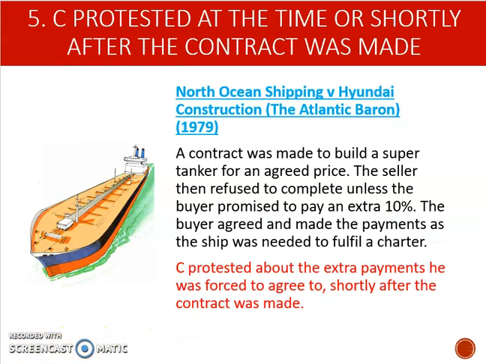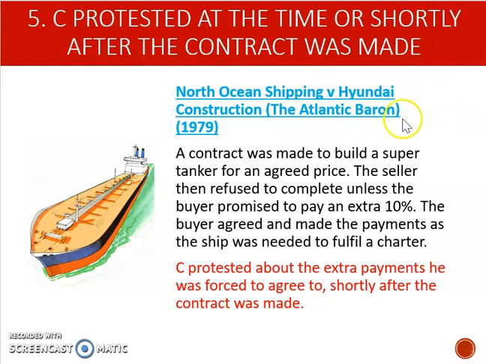The final requirement for proving economic duress is that our claimant protested at the time or shortly after the contract was made. And just bear in mind here that the claimant may not be able to protest at the time of the threat because A, they might be scared, or B, they might obviously feel the pressure that they've got to go along with it. But we do want them to protest at least shortly afterwards.